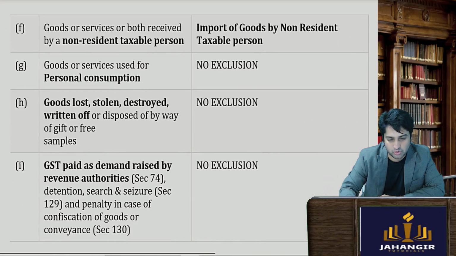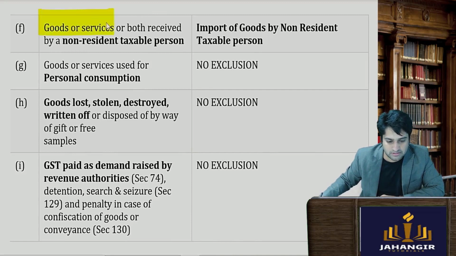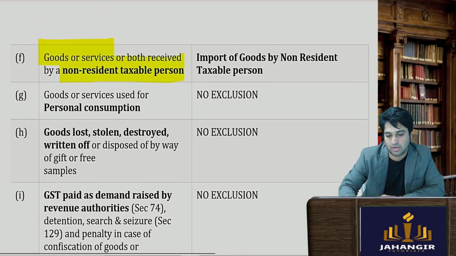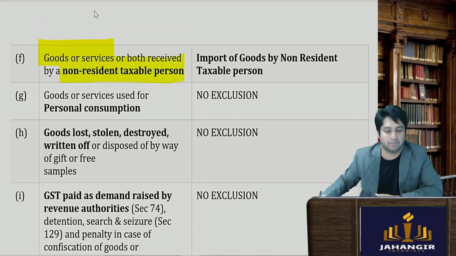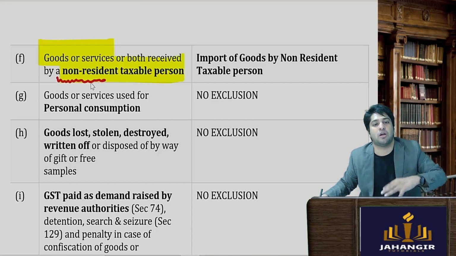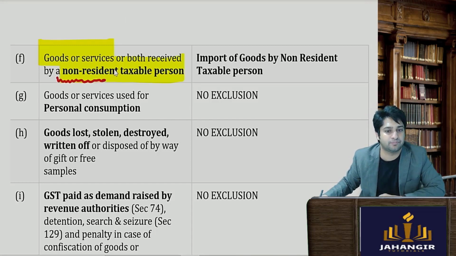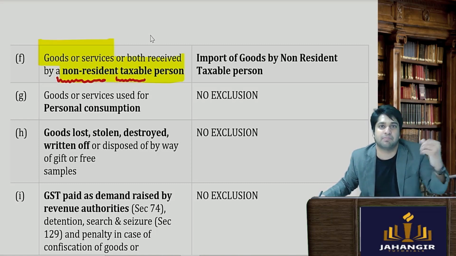Next is goods or services imported by non-resident taxable person. Now non-resident taxable person मतलब क्या? Is he an Indian or is he a foreigner? So he is a foreigner, you could say, not a resident of India. He is taxable person. Why? Because he must be giving some taxable supplies.